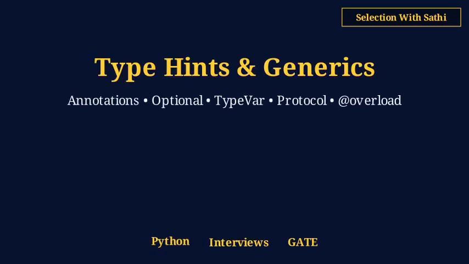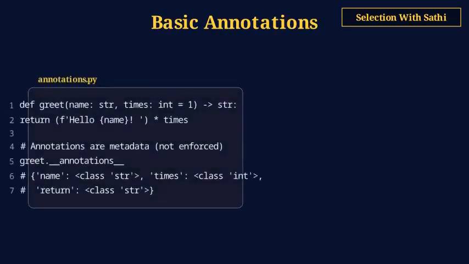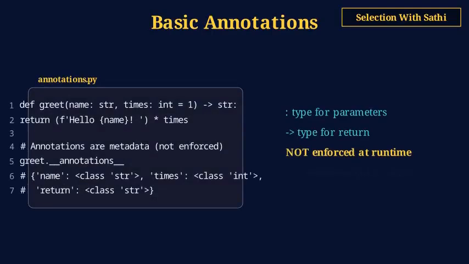Today we will learn Python type hints and generics: basic annotations, Optional, Union, TypeVar, Protocol, overload, and gradual typing strategy. Type hints make your code self-documenting and catch bugs before runtime. Basic type annotations use a colon for parameters and an arrow for return types. def greet(name: str) -> str. Python does not enforce these at runtime, they are metadata for tools. Use mypy or pyright to statically check types in your code.